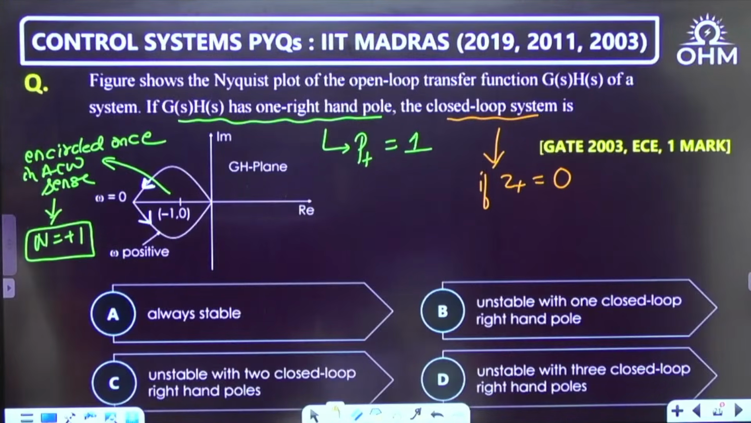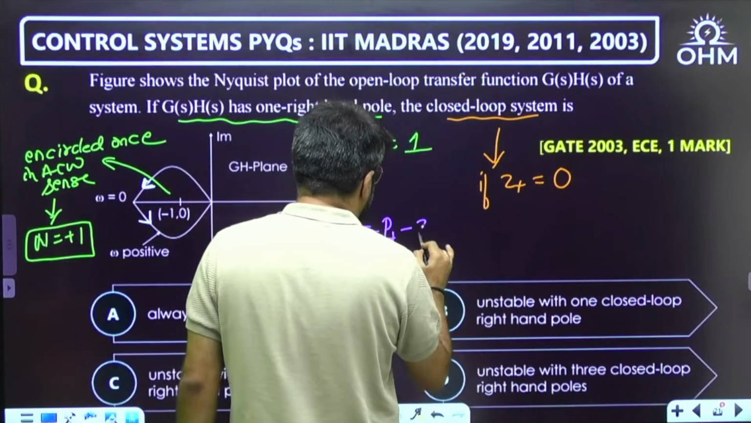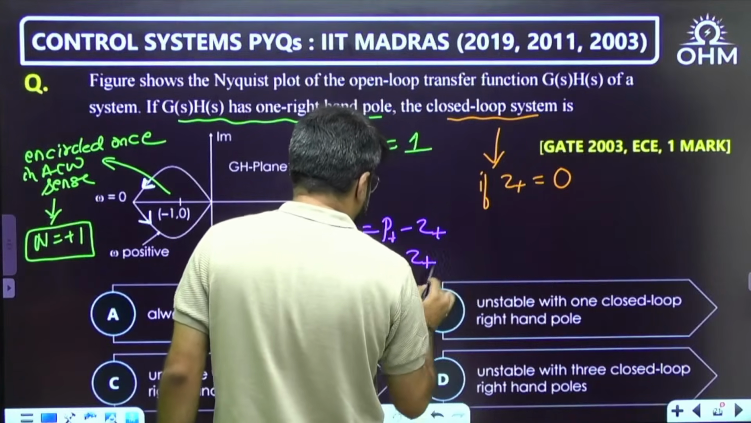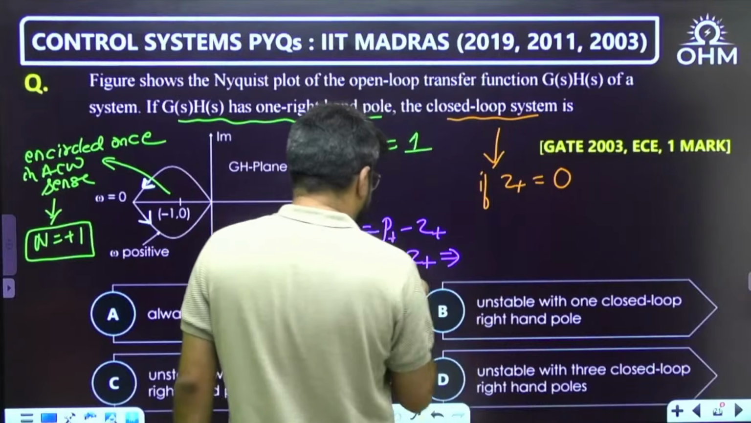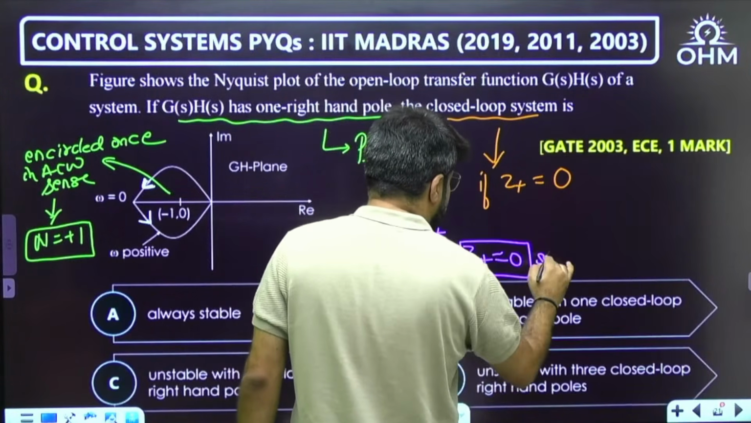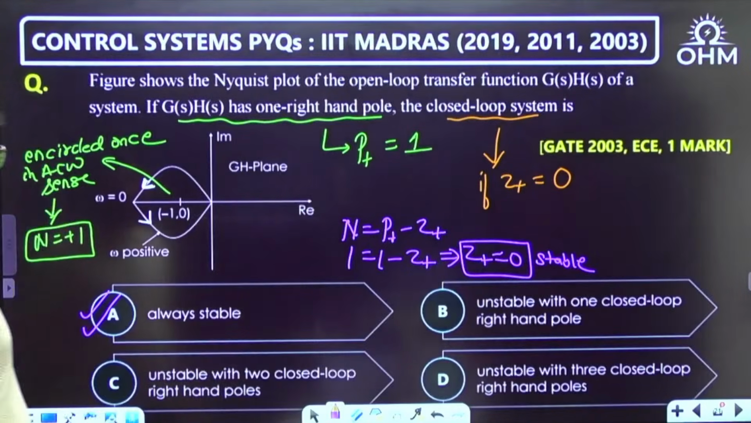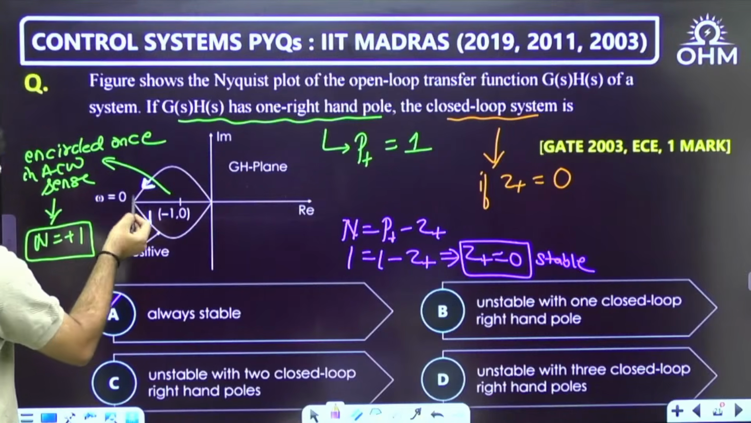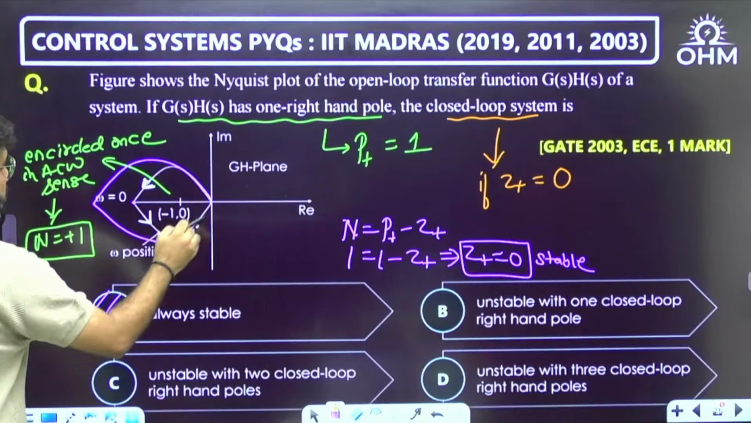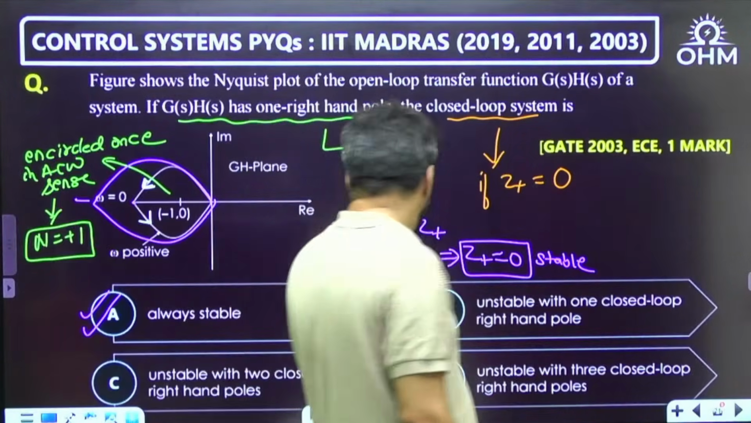Now when I apply the formula N equals P plus minus Z plus, N is equal to 1, P plus equals 1, minus Z plus, so 1 and 1 cancel, giving Z plus equal to 0, which indicates stability. It is stable always. Always, because even if the gain of the system is increased, this point will keep shifting, but the number of encirclements remains 1. That is not going to be affected.